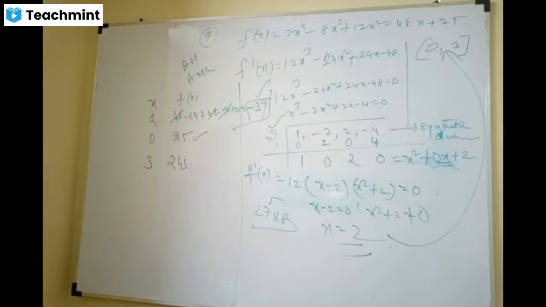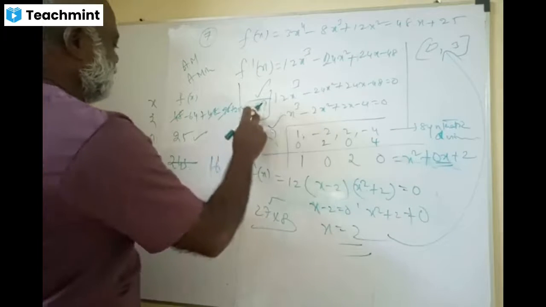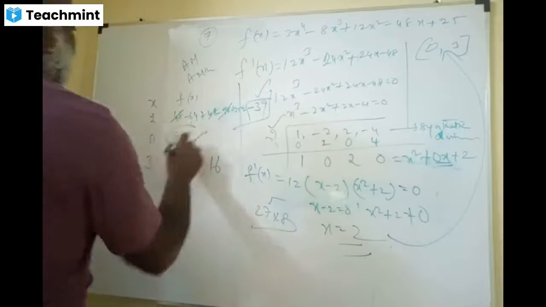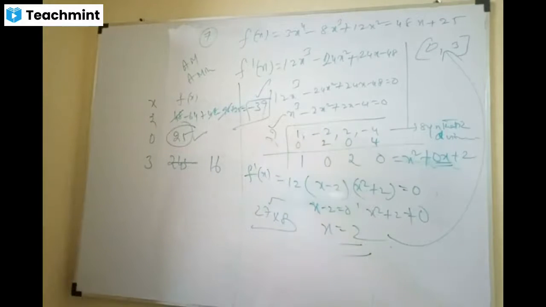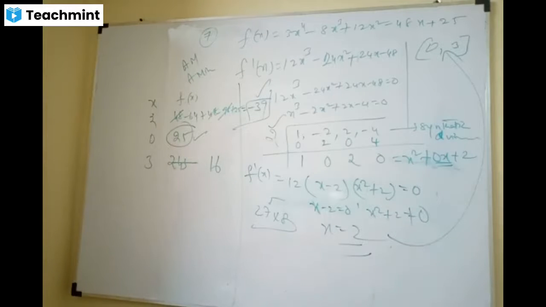This is question number 7. You get 16 mark, please. You get a 16. So you get a 16 mark. This value is 16 you get. This is minus 39. This is 25. This is 16. So 25 is the maximum and minus 39 is the minimum.